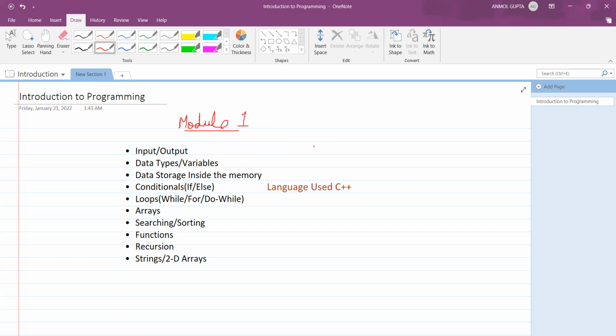In this, we are assuming that you have zero knowledge in coding. You haven't done any programming as of now, and you're doing it for the first time. The language that we would like you to use is C++, though it's your choice. You can also use Python or Java, but we recommend C++. We will come to why C++ is recommended by us. And very quickly, we will go through all the subtopics.